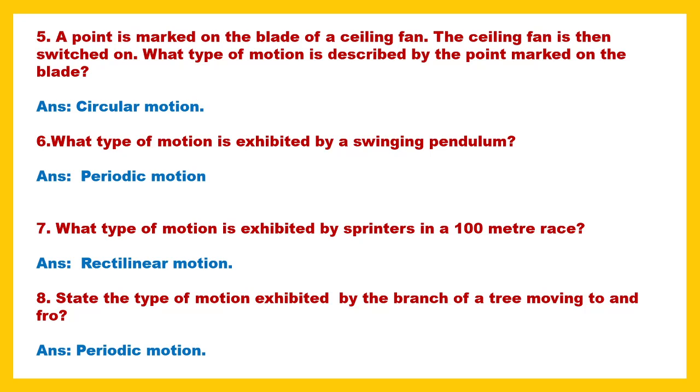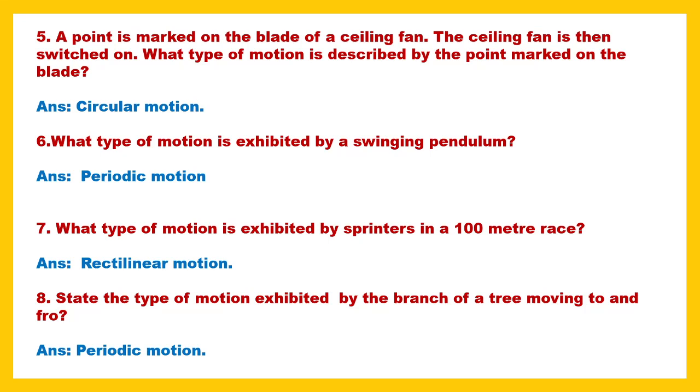Next, what type of motion is exhibited by the sprinter in a 100-meter race? You can imagine a sprinter running very fast in a straight path. Where there is a straight path, a straight location, straight motion, we call it rectilinear motion. So the sprinter here is showing rectilinear motion.